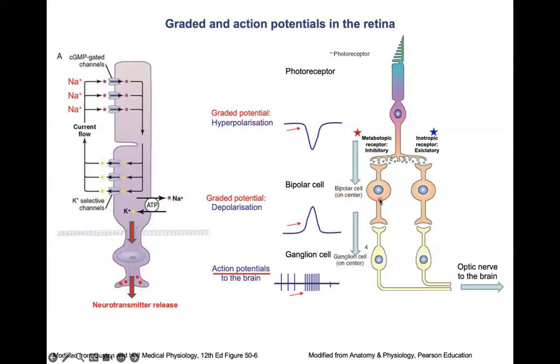Then we have two types of bipolar cells, the on-center bipolar cells and the off-center bipolar cells. In the case of on-center bipolar cells, we convert the hyperpolarization into depolarization. Still, we have a graded potential here. Graded potential here, graded potential here. The first action potentials are generated in the ganglion cells and are carried away by the optic nerve to the brain.